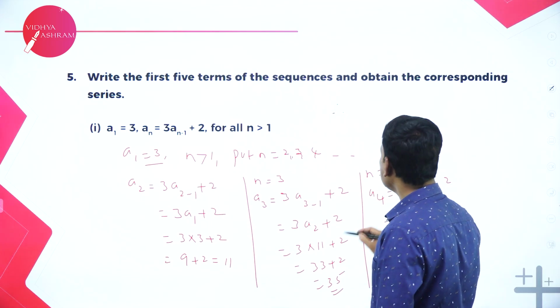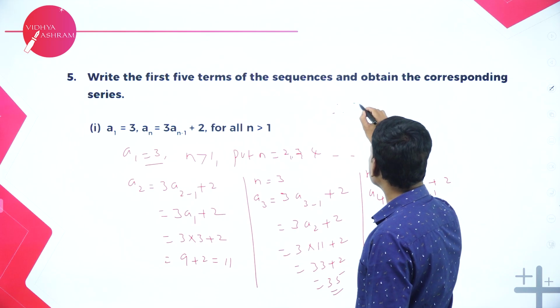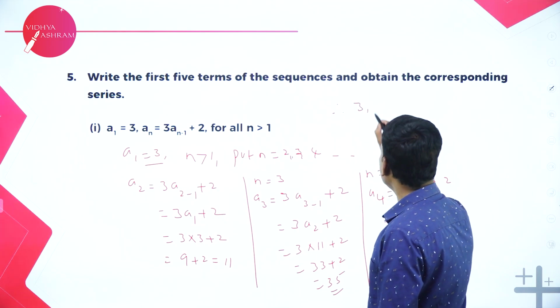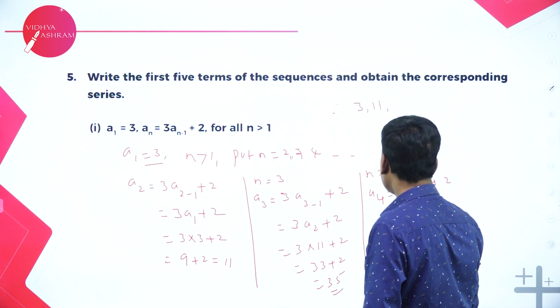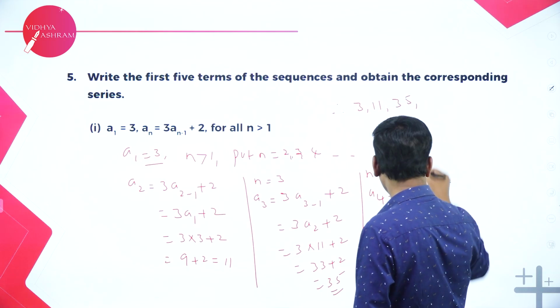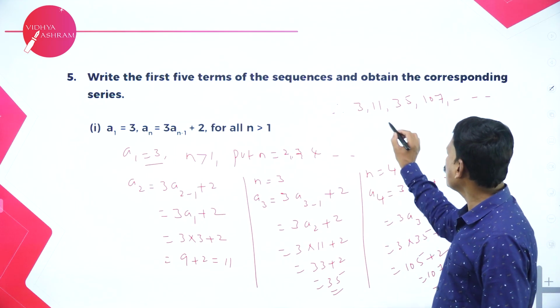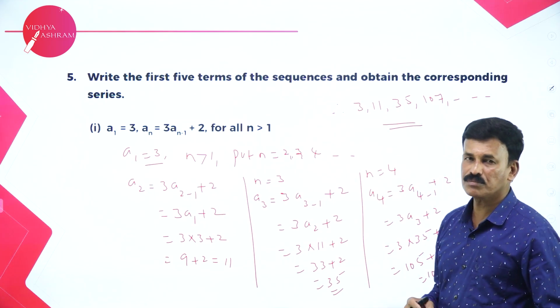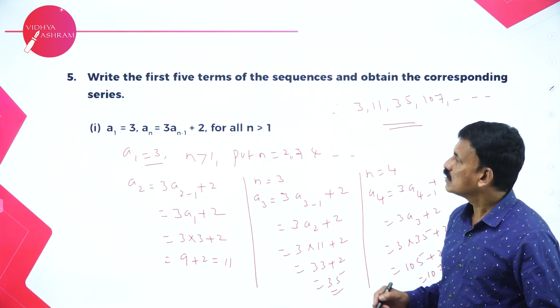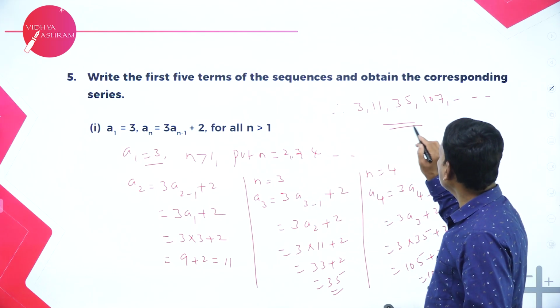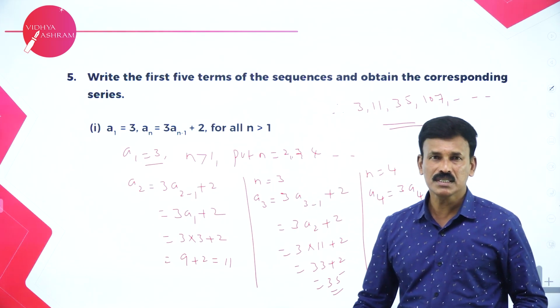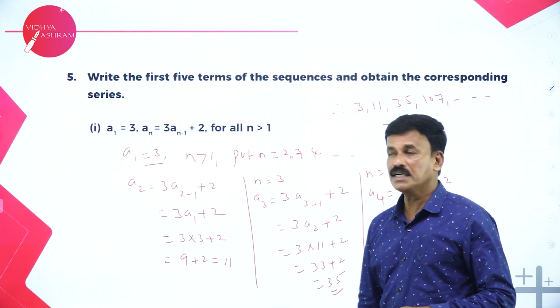So, therefore, the series is, what is the first term? First term is 3, A1 is 3, A2 is 11 and A3 is 35, A4 is 107, etc. So, this is the required series, right? An example for recurrence relation. Now, 3, 11, 35 and 107. That's it.